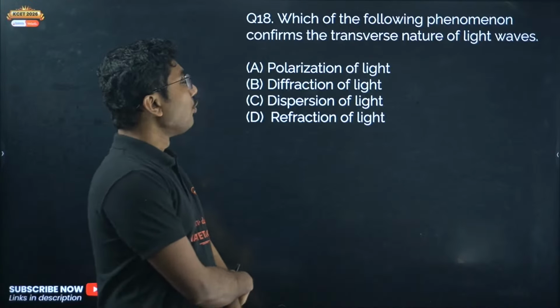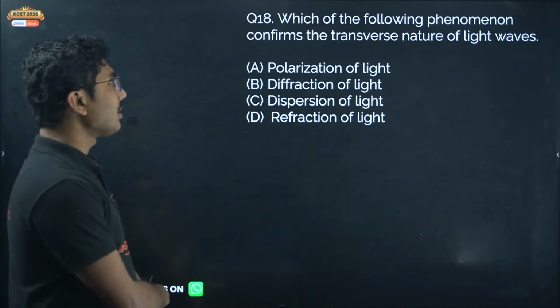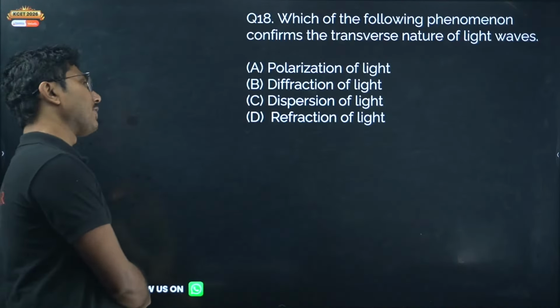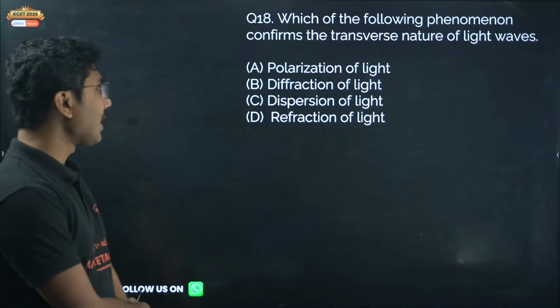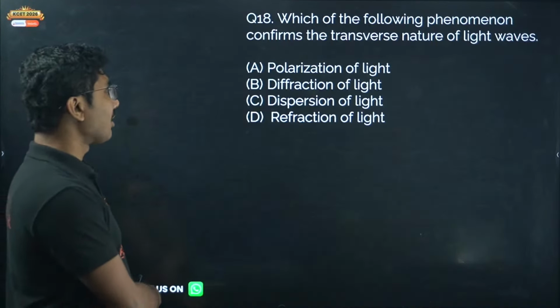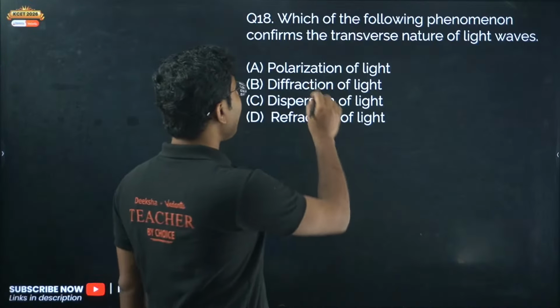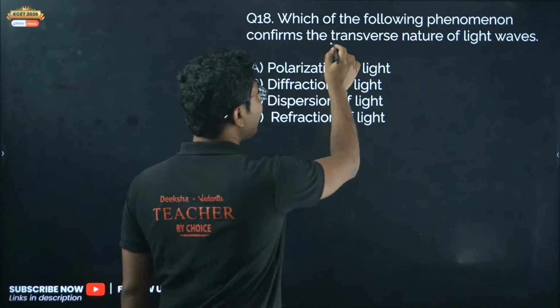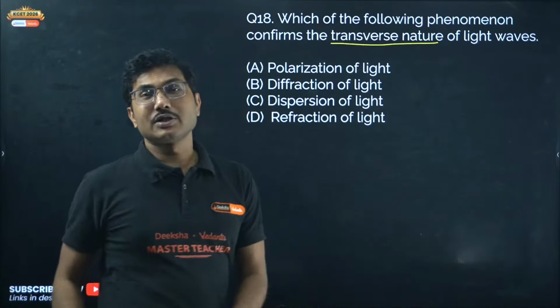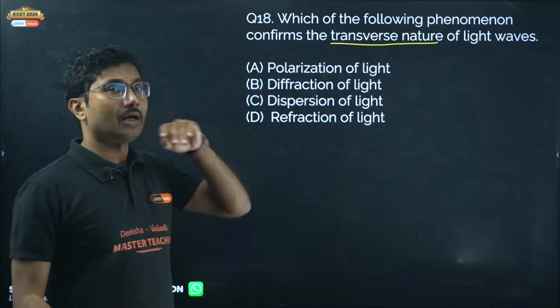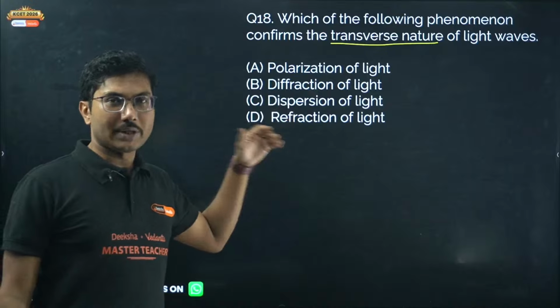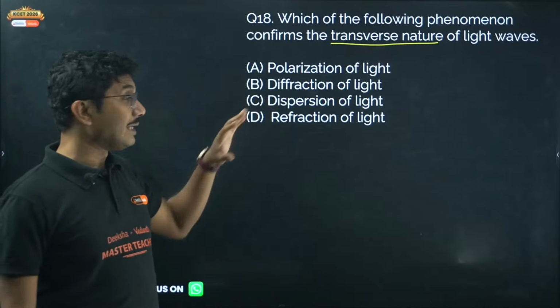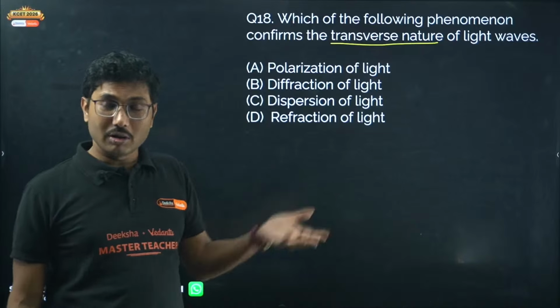Next, which of the following phenomena confirms the transverse nature of light waves? Polarization of light, diffraction of light, dispersion of light, or refraction of light. So not wave nature, but transverse nature. If they ask you about wave nature of light, mainly three of these are displayed by all waves.